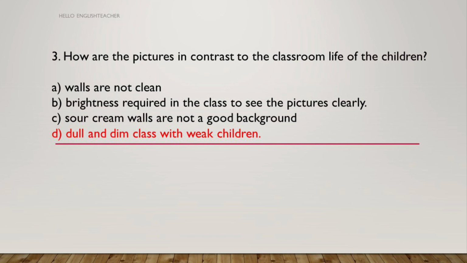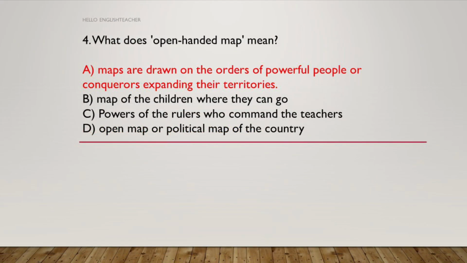So next question, what does open-handed map mean? A map drawn on the orders of powerful people or conquerors expanding their territories. Map of the children where they can go. Powers of the rulers who command the teachers. Open map or political map of the country. So the answer is A. Maps drawn on the orders of powerful people or conquerors expanding their territories.